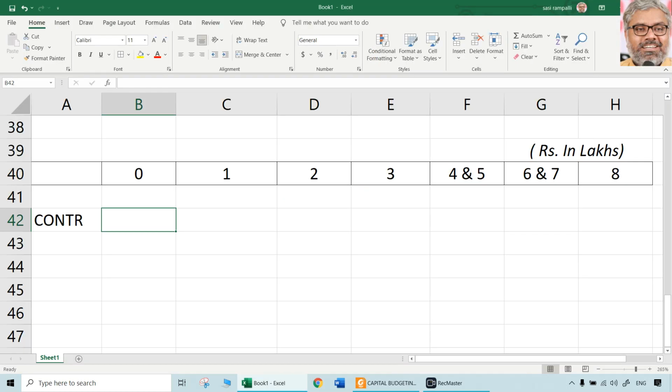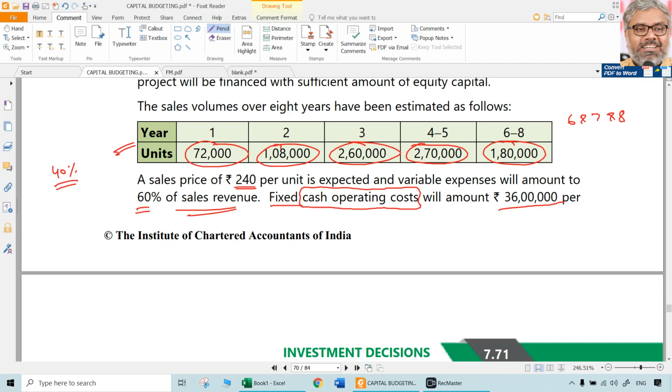Contribution. Of course, in year 0, nothing will be there. There is no contribution in year 0, because there is no sales, first of all. Now, what is contribution per unit? That can be shown in another small working note also. Because selling price is 240 rupees, variable expenses are 60% of sales, contribution will be 40% of this. So 240 into 40% means 96 rupees is the contribution per unit.